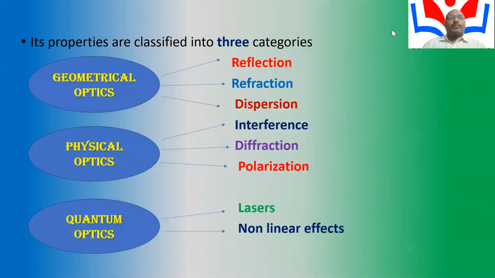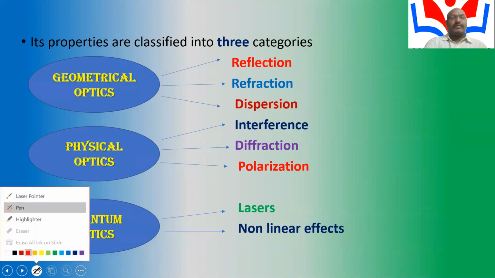So optics is classified into three categories: geometrical optics, physical optics, and quantum optics. Geometrical optics covers reflection, refraction, and dispersion. Physical optics covers interference, diffraction, and polarization. And quantum optics covers laser and non-linear optics.